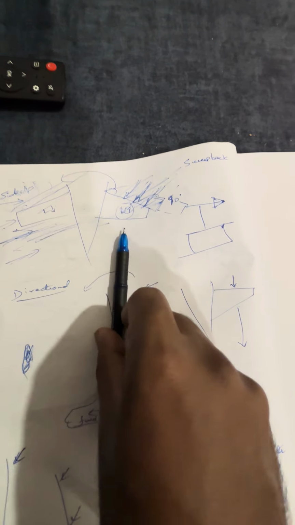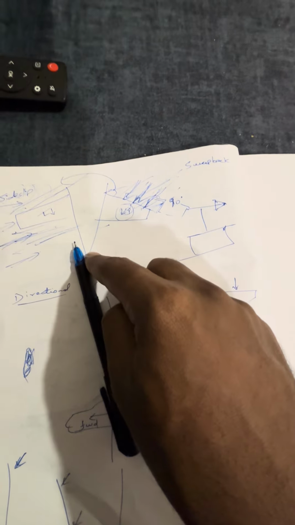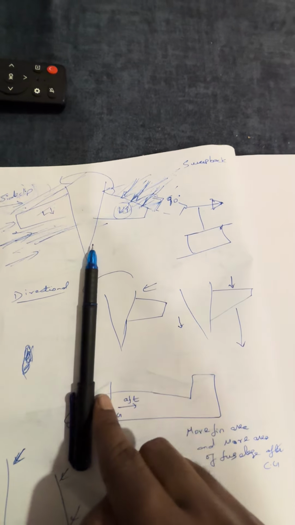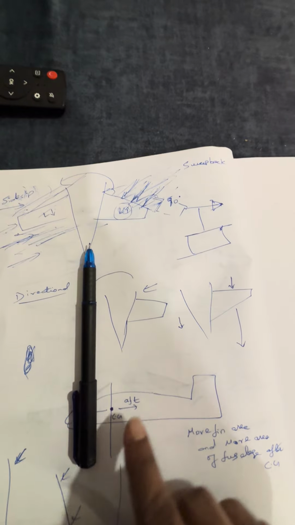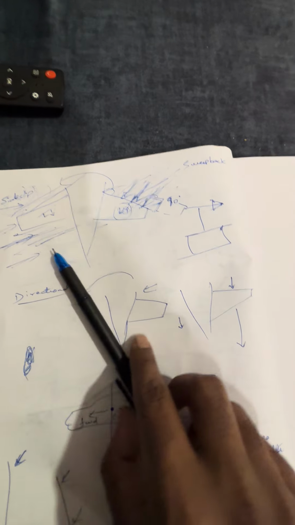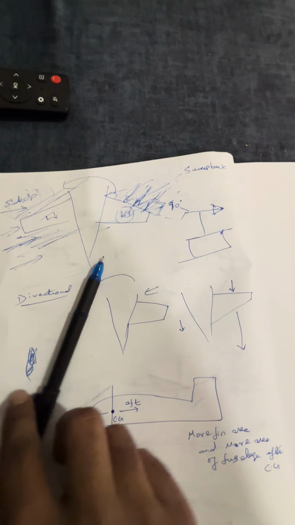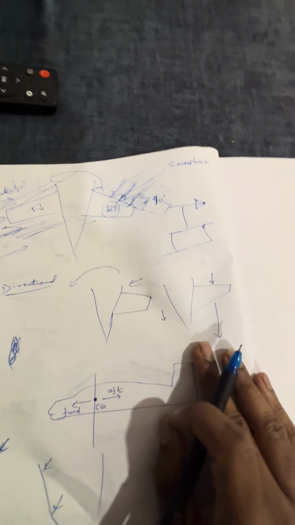So in directional stability, how are we getting it? Any disturbance that hits the nose can also hit the tail. So here the tail is very important. If this side of the tail has more area, you get more stability. Understand? That's what I have drawn here.